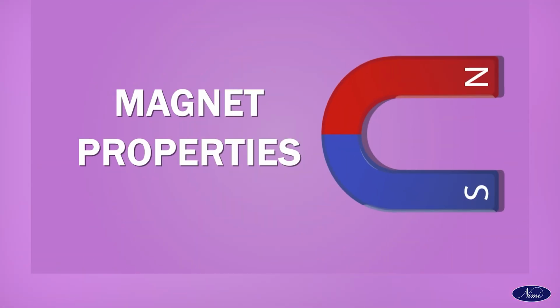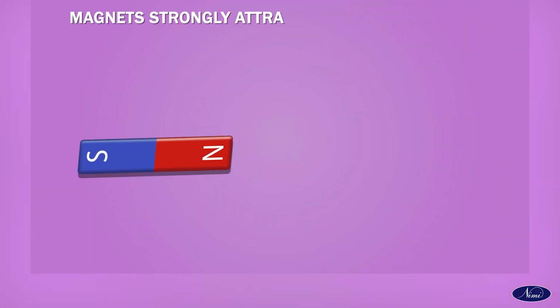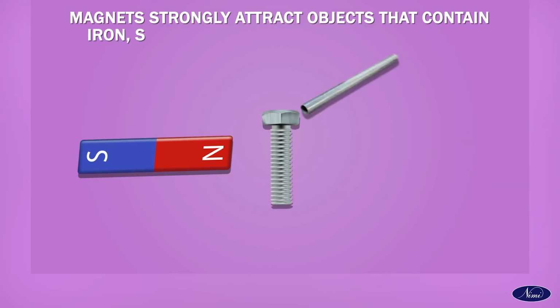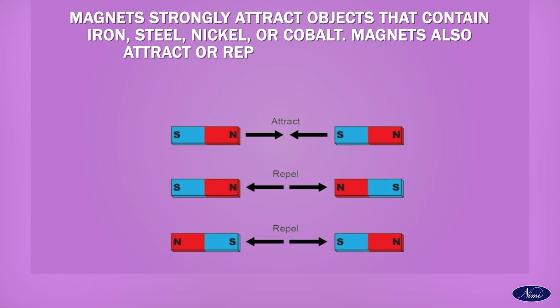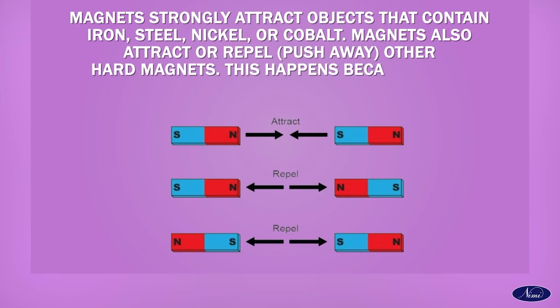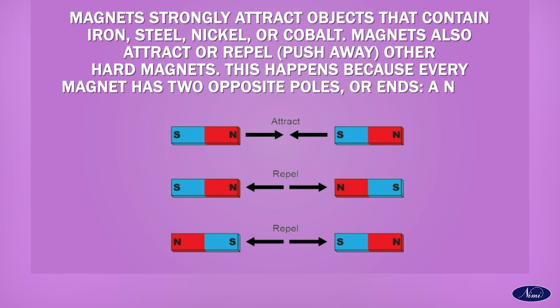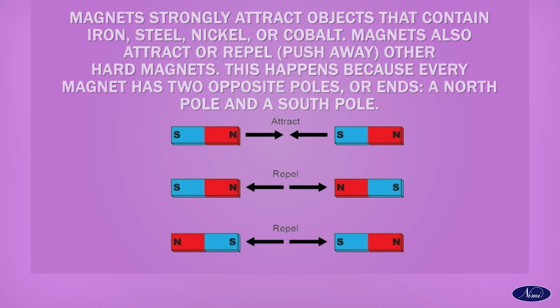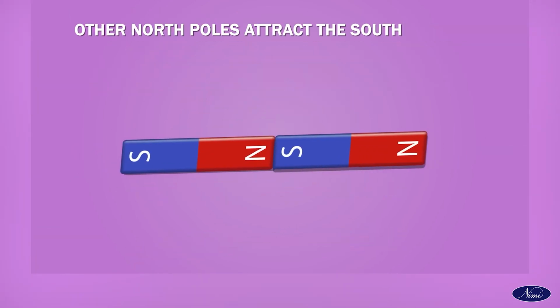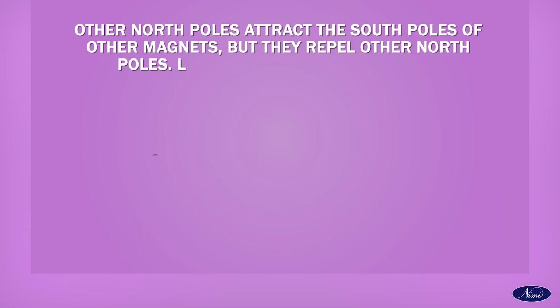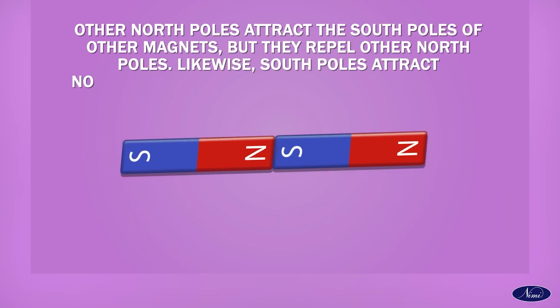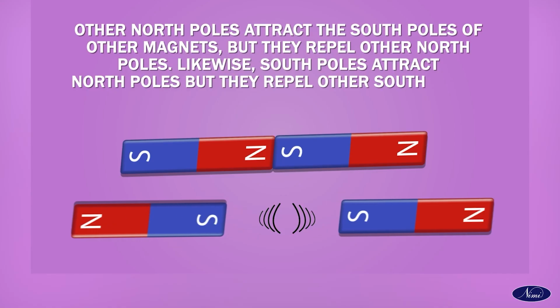Magnet properties. Magnets strongly attract objects that contain iron, steel, nickel, or cobalt. Magnets also attract or repel, push away, other magnets. This happens because every magnet has two opposite poles or ends, a north pole and a south pole. North poles attract the south poles of other magnets, but they repel other north poles. Likewise, south poles attract north poles, but they repel other south poles.